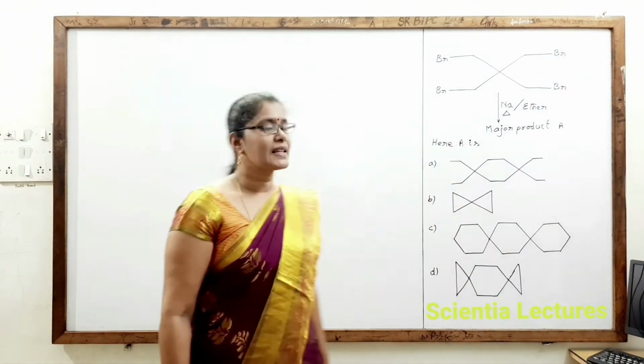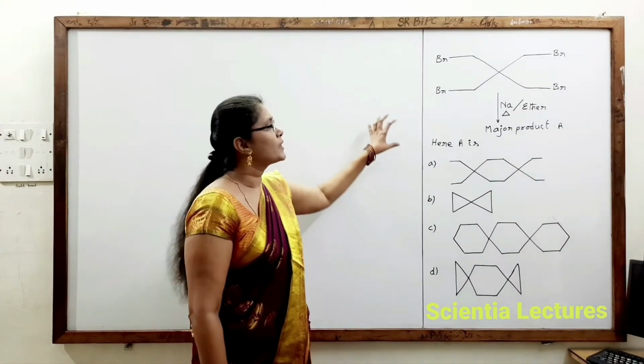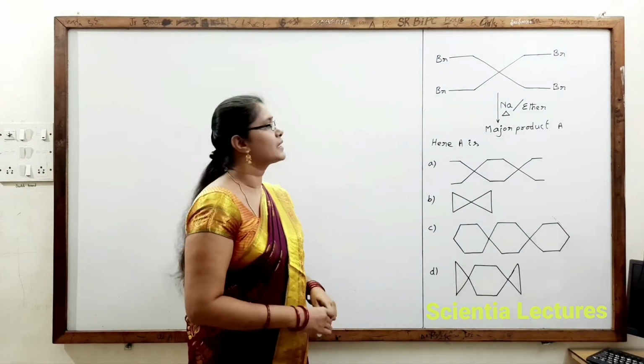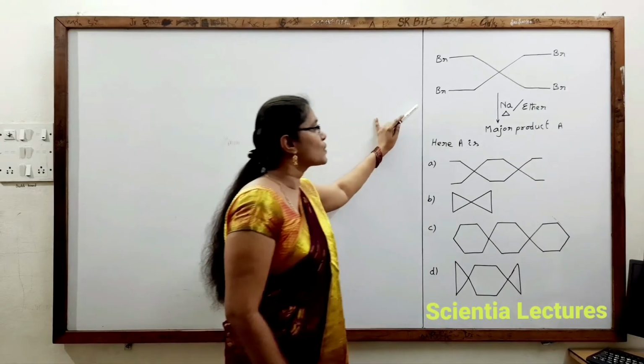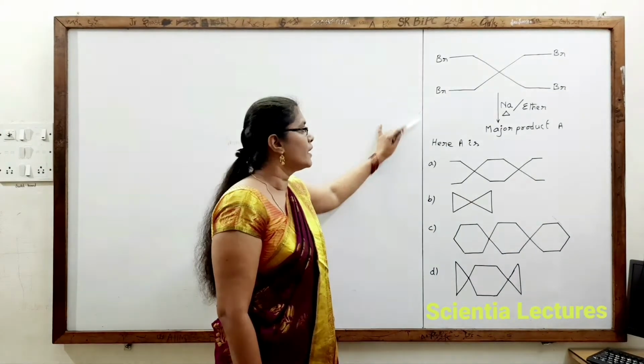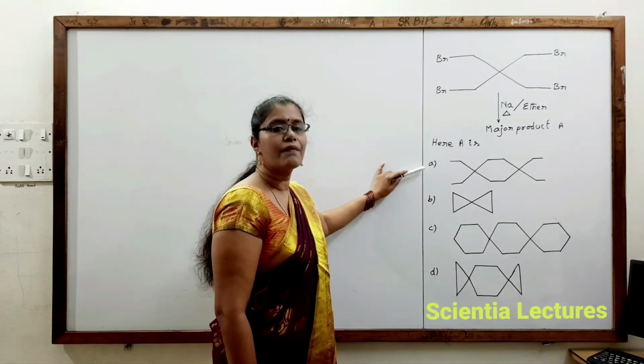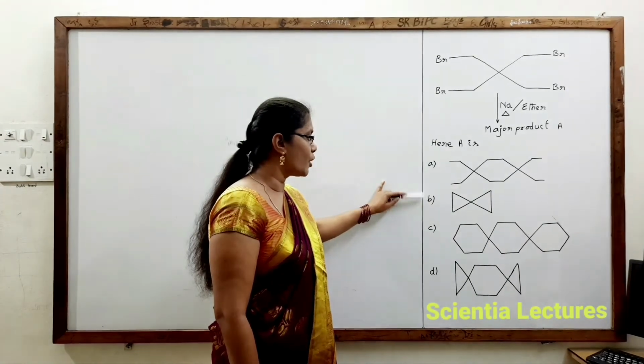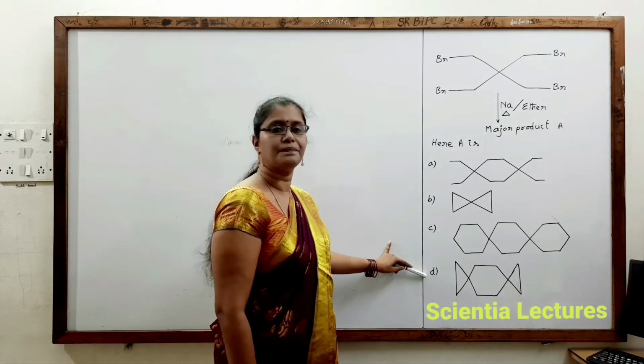Hi students, let us see this question. Here some tetrahalide structure was given. In the presence of sodium and ether on heating, it gives some major product A. Here they have given 4 options: A option, B option, C option and D option.